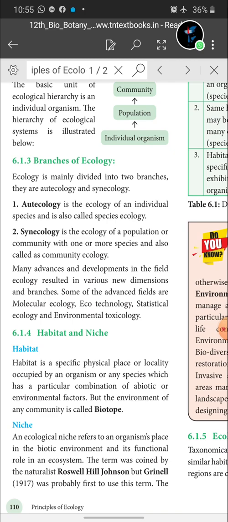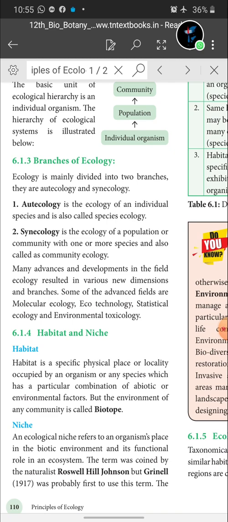Autecology means what? Ecology of an individual species, and it is also called species ecology. So that means ecology deals with a single species, a single individual, and is called autecology. So what is synecology? Synecology is the ecology of a population or community. As per autecology, ecology of an individual species is called autecology. Synecology means the ecology of a population or community with one or more species.